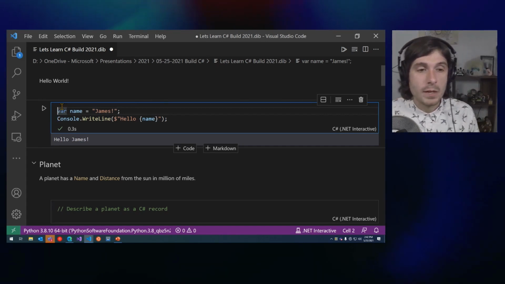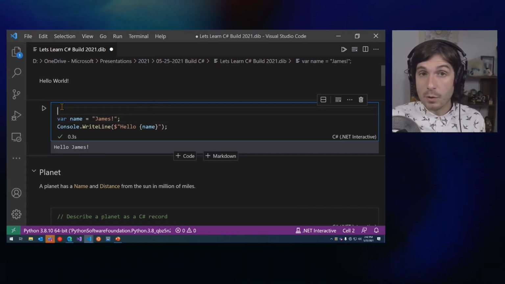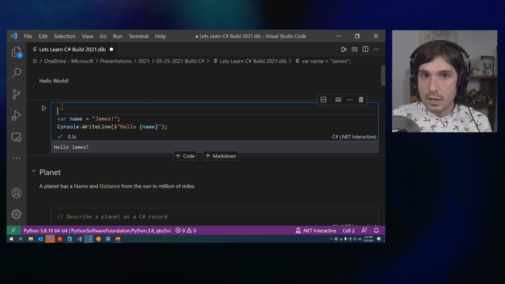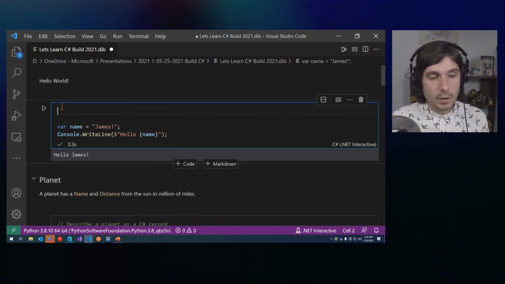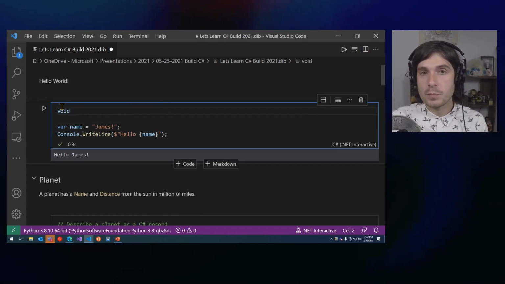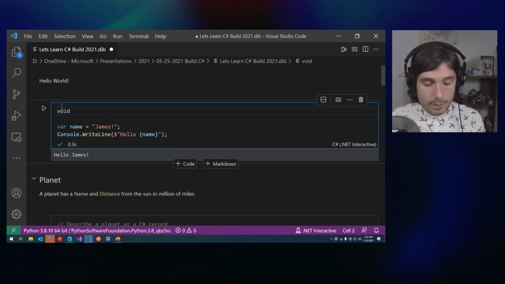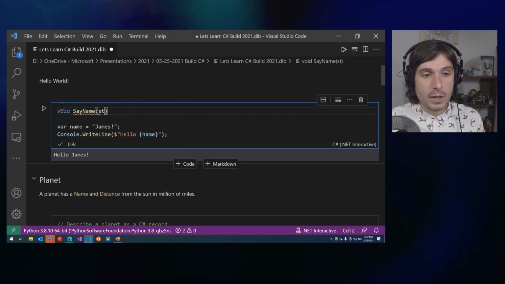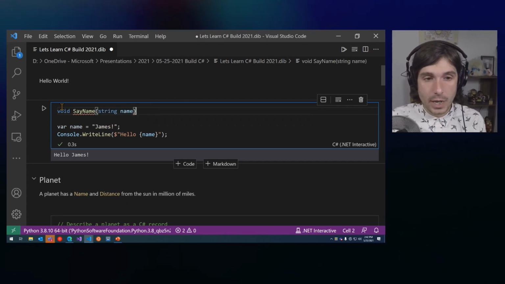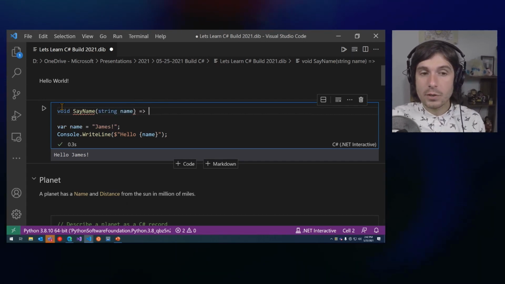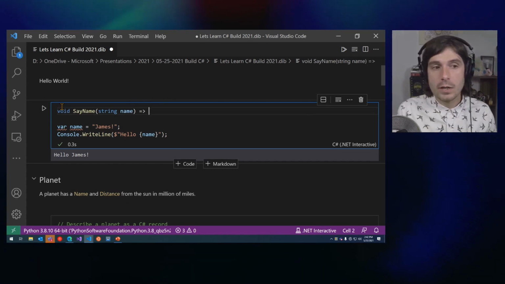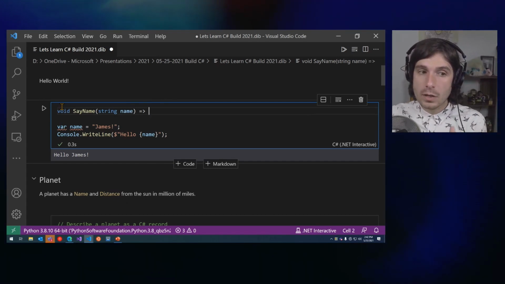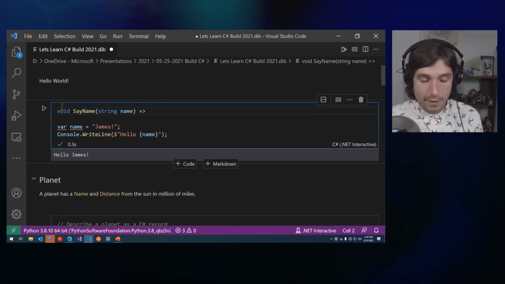Very cool. Now I can also write a method. Remember, that would be something like if it was dog, sit, run, whatever. But here I'm going to say void, and this means that it doesn't return anything to me. I'm going to say name. That is the name of my method. I'm going to pass it a string of name, and then I'm going to go ahead and fill it in. And this arrow here basically says execute when I call this method anything after it.